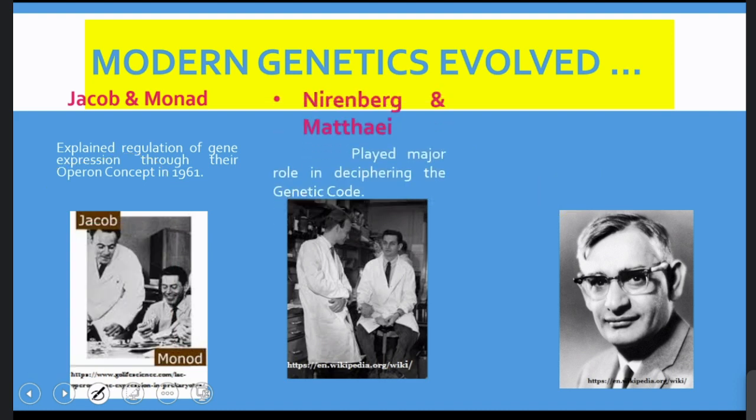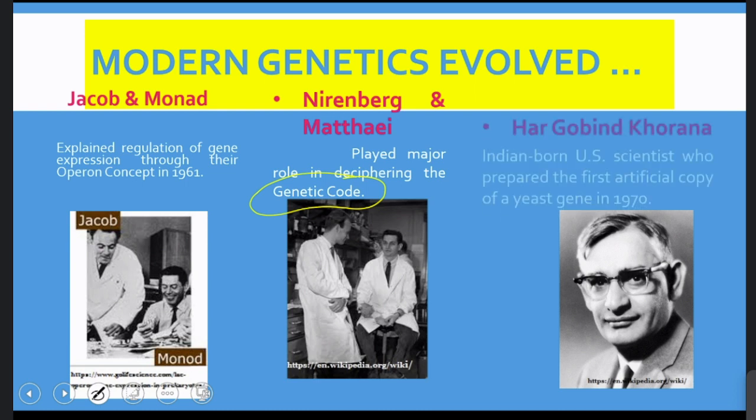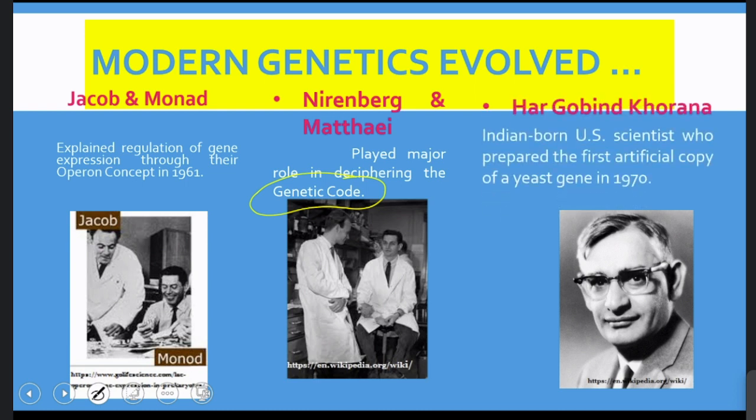And then came Nirenberg and Matthaei. They are the ones who deciphered the genetic code. And finally, our own Indian, Hargobind Khorana. He is an Indian-born US scientist who prepared the first artificial gene.